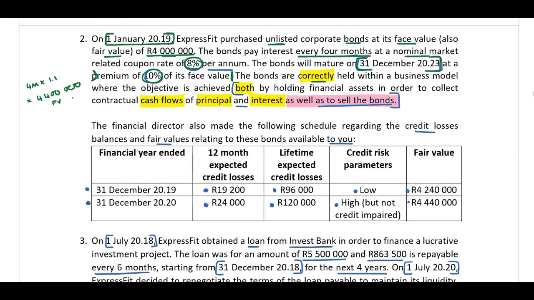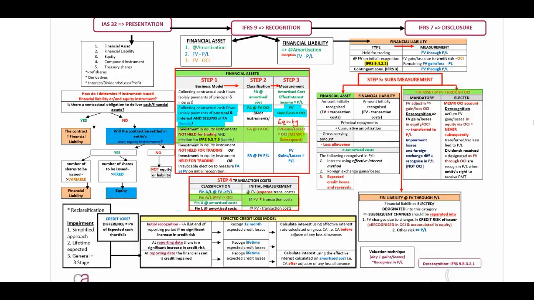Right. Okay guys, then they indicate to us the financial director also made the following schedule regarding the credit losses, balances and fair values relating to these bonds available to you. Let's just quickly stop right there. First, we now know that this is a financial asset at fair value through OCI, and the movement should be included in our OCI, our equity.